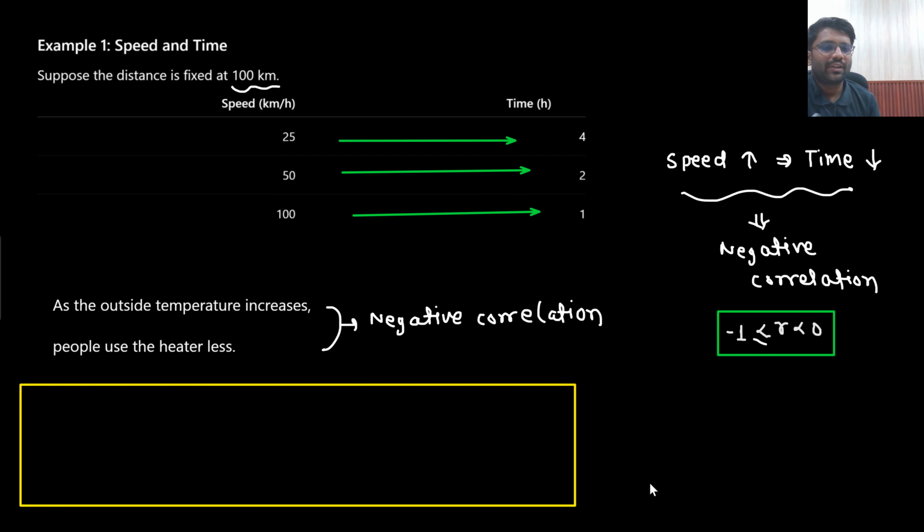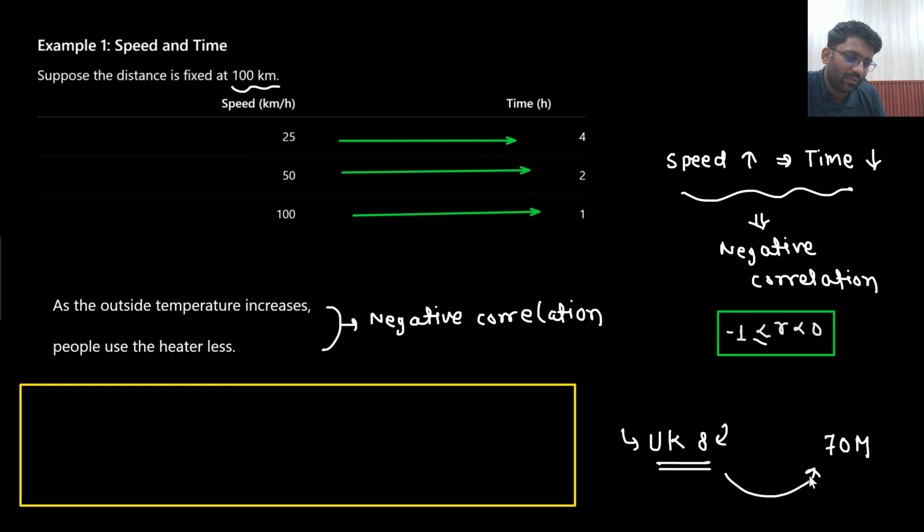Now, what is the example of zero correlation? The example of zero correlation is, let's just say I wear the shoes of UK 8. This is my shoe size. If my shoe size is 8, then I might be getting 70 marks in the examination. Is there any relation between both of them? If someone's shoe size is UK 6, he will be getting 30 marks in the examination. Is it necessary that if shoe size increases, then your marks will also increase? There is no relation between both of them. Shoe size has nothing to do with the IQ or performance, right?